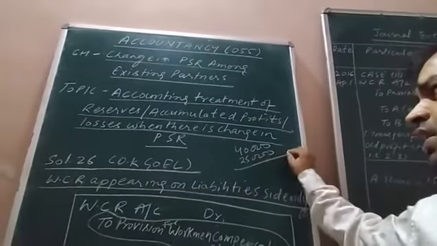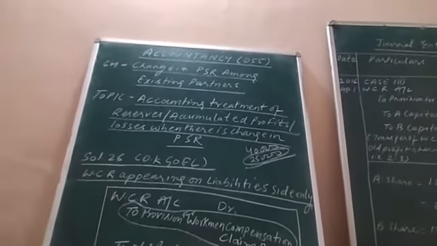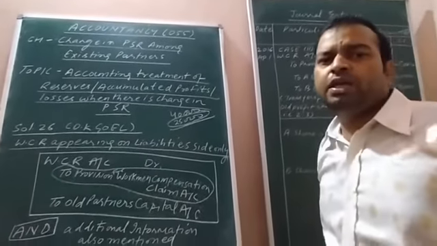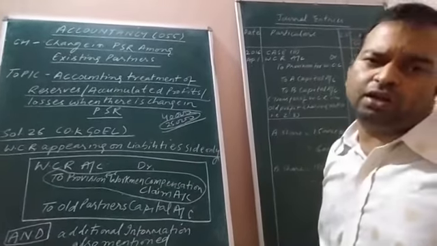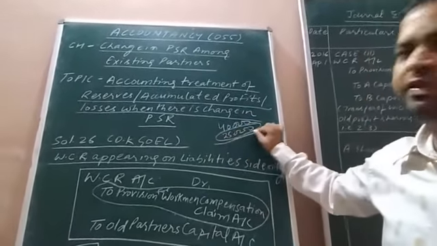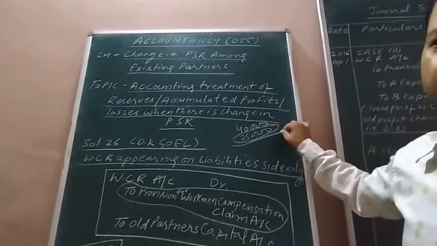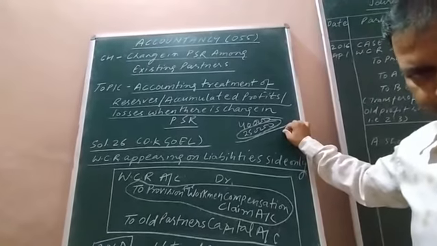There is forecasting that in this year 25,000 rupees can be a claim regarding WCR. So out of 40,000 rupees, we should keep 25,000 rupees as a reserve to meet future claim of the worker.